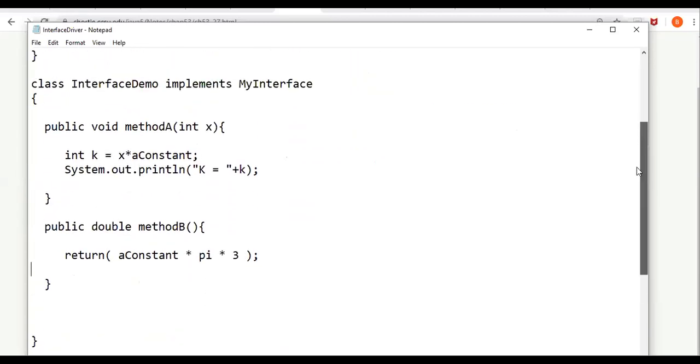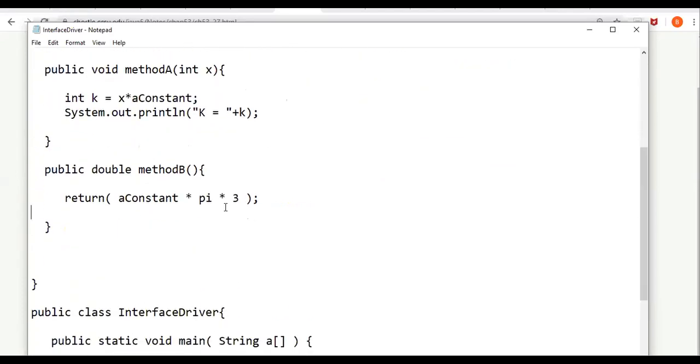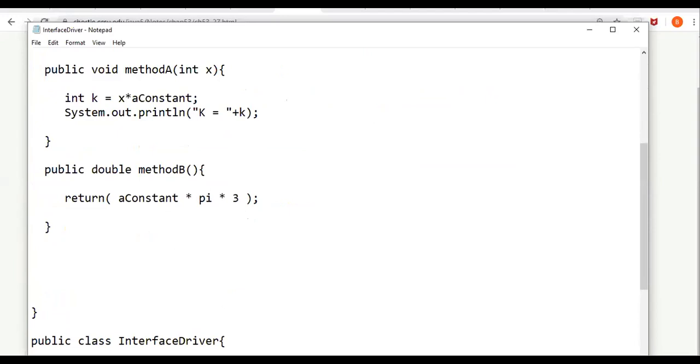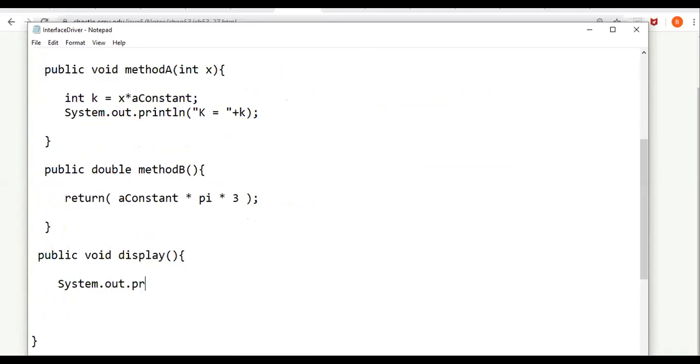Then there is another method, display, which I added recently. So I will add that also. Public void display, and I'm writing system.out.println: we are discussing about interfaces.